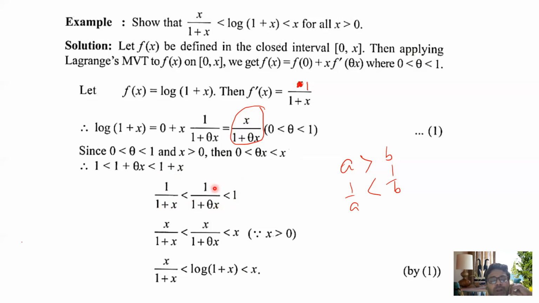x is left. Now you multiply on both sides by x, that is x by 1 plus x less than x by 1 plus theta x less than x, because x is positive. Now try to understand, this portion is here, and now this portion is replaced by this. Now we can replace using 1, that is x by 1 plus x less than log of 1 plus x less than x. Hence the proof. So here your main part is the statement, then you have to find the statement you are getting, then you have to use this inequality, because you have only one inequality, 0 less than theta less than 1.